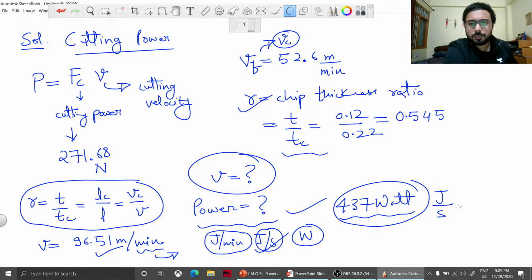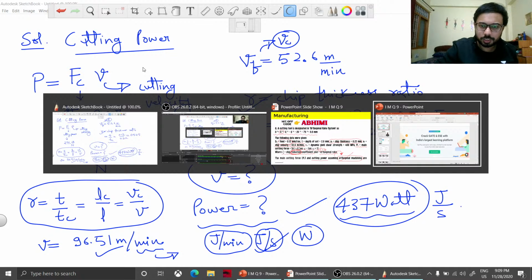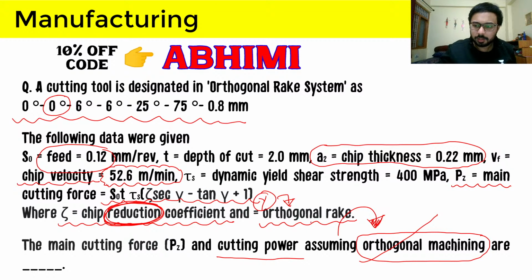So this is one mistake that you can make in your GATE examination: while calculating power, if a subjective type question is asked in watt, you can make the mistake of calculating the power in joule per minute, which will obviously make your hard-done calculations and solution wrong, by not reading the unit asked or not converting to meter per second. Here I just forgot to put the unit in which power was to be asked. The question simply asked for cutting power, but the basic unit should be given in watt only.